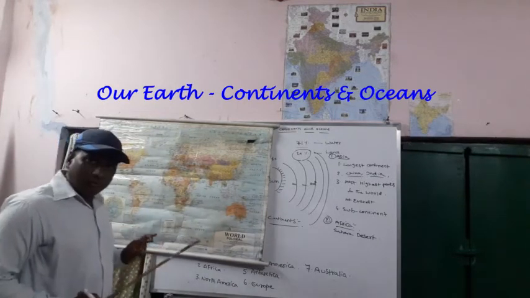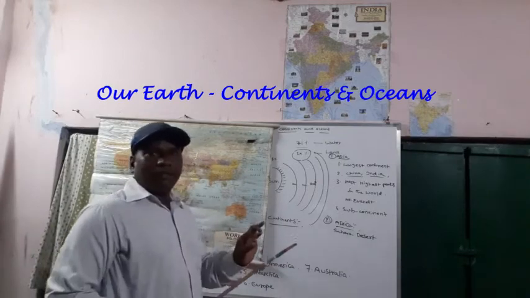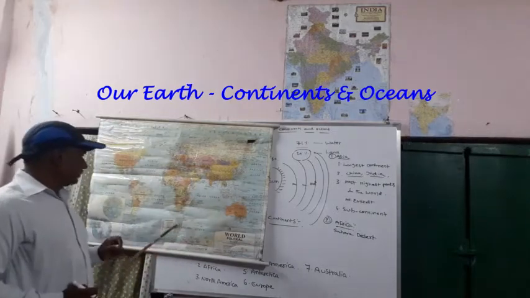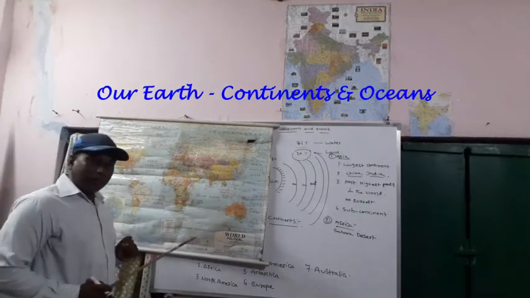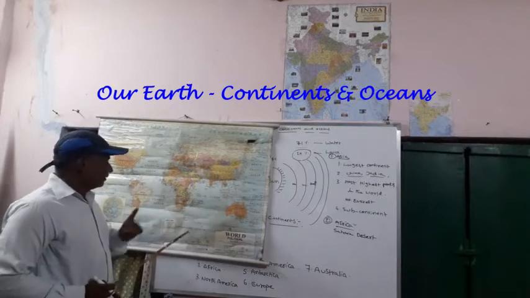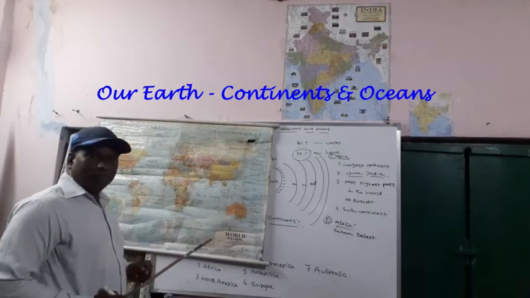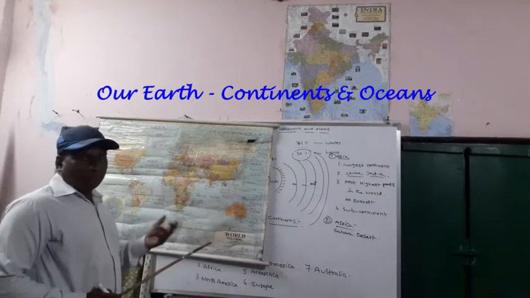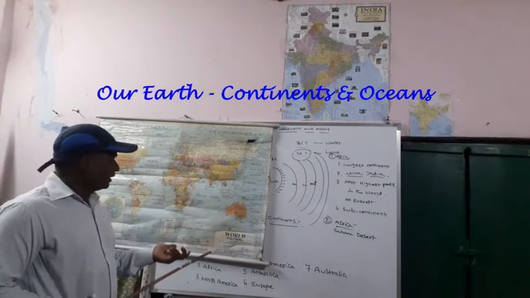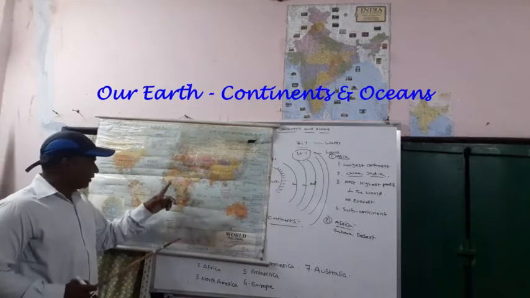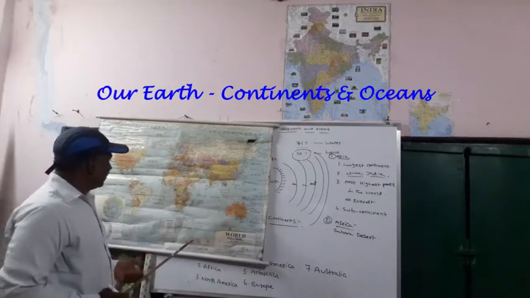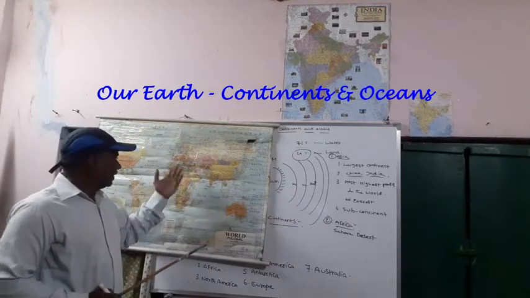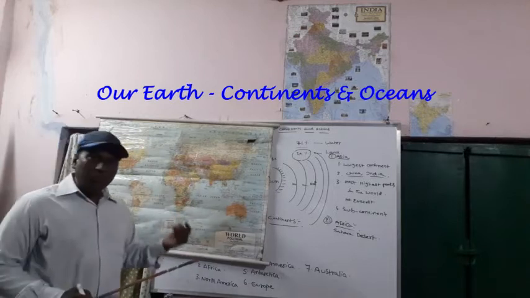The Kalahari Desert is also located in the African continent. Which are the important countries in the African continent? South Africa, you know very well, while seeing the cricket match, we play against the South African team. South Africa, Cameroon, Nigeria, Ghana, Algeria, Libya, Egypt, Kenya, Ethiopia.